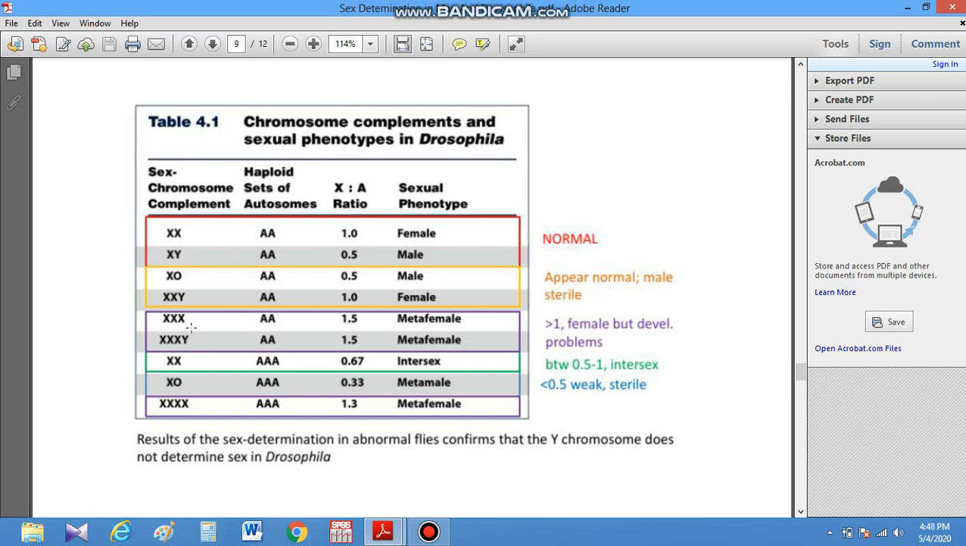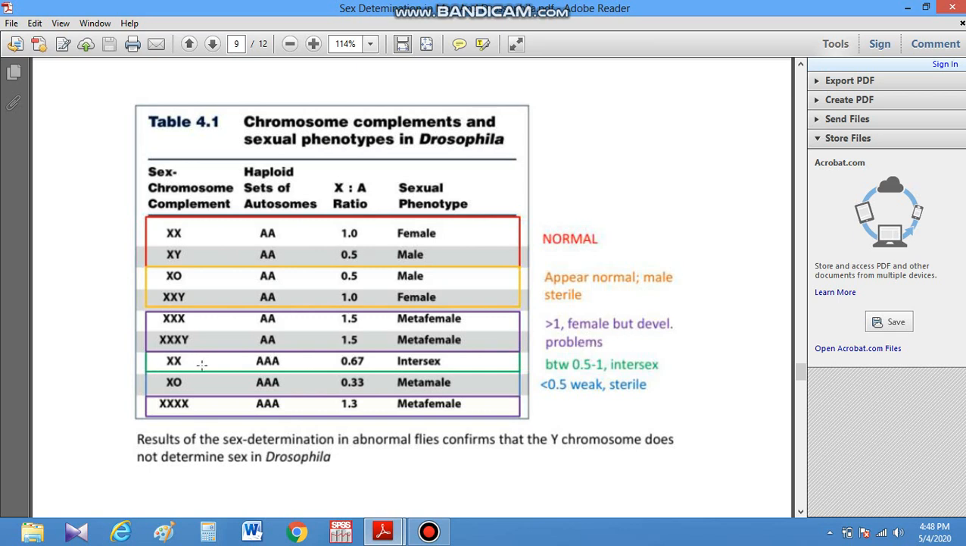In the case of how meta females are produced: if the chromosome complement is triple X and the haploid set of autosomes is AA, then the ratio exceeds 1, it becomes 1.5, and it becomes a meta female. If it is triple X and Y with AA, then the X to A ratio also becomes 1.5 and it becomes a meta female. The value is more than 1, so these females are produced, but they have developmental problems and extraordinary characters.